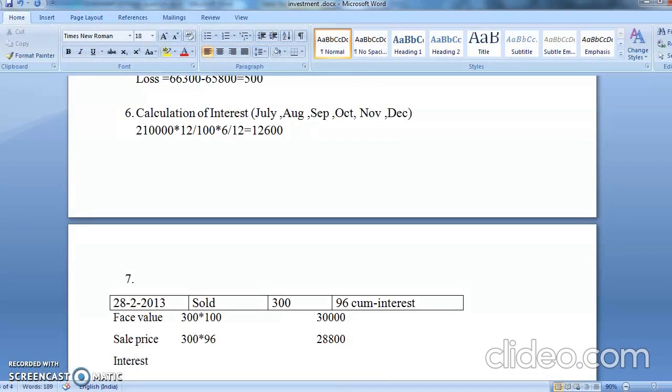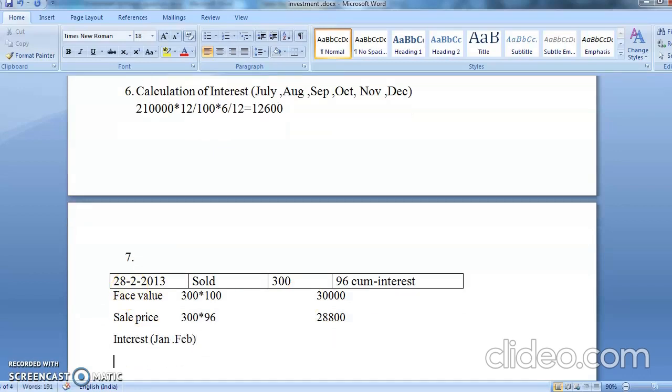Now see, interest, you have received the last interest in the month of December. So January and Feb also will come for the whole month because it is the last day of the month. So January and February, 2 months interest will be coming. 30,000 into 12% multiply by 12 divide by 100 multiply by 2 divide by 12. So what is your interest coming?